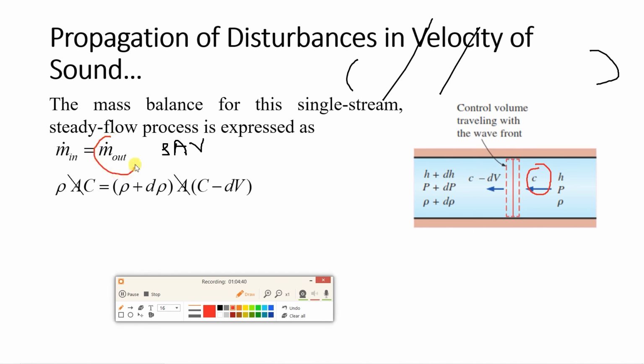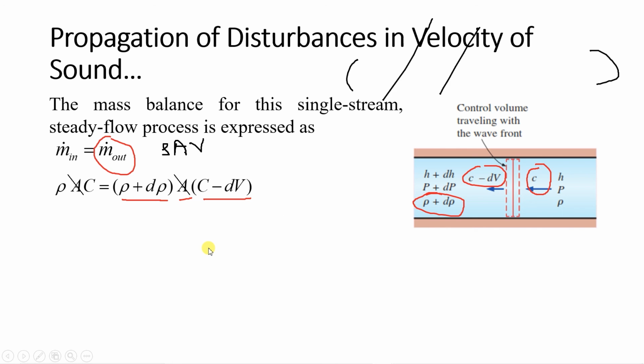So here you can see what is density. Density is rho plus d rho. Rho plus d rho. Area is a, and what is the velocity? It is c minus dv. So in this way I have written continuity equation. Now here you can see, since duct is having same dimension, so area will be same, and I can cancel area over here.